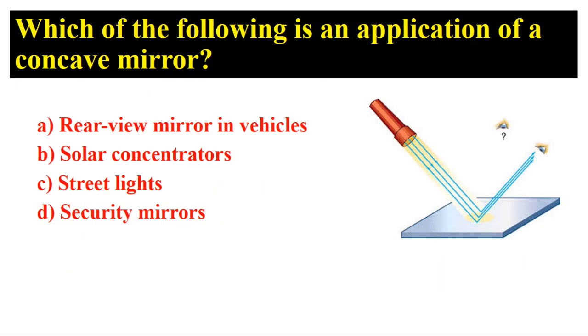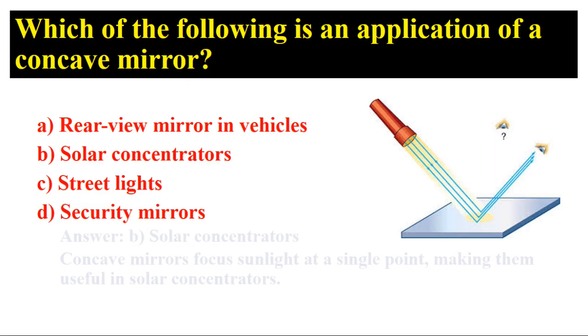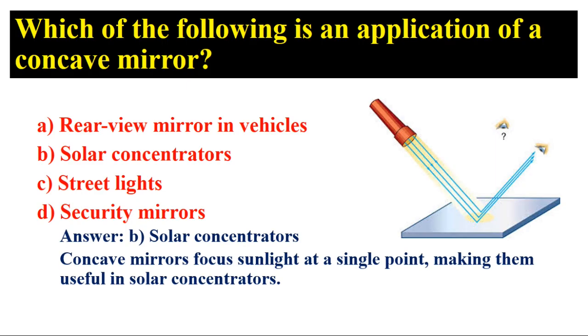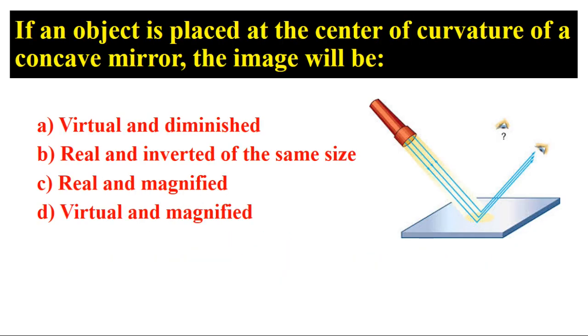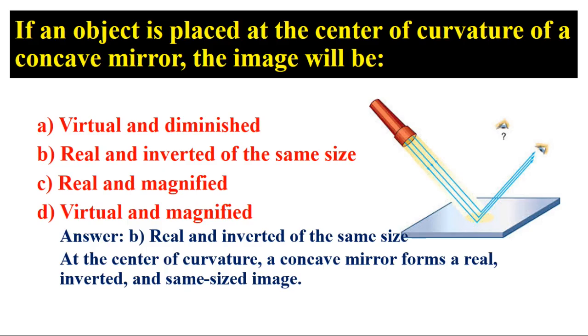Which of the following is an application of a concave mirror? Answer: B. Solar concentrators. Concave mirrors focus sunlight at a single point, making them useful in solar concentrators. If an object is placed at the center of curvature of a concave mirror, the image will be Answer: B. Real and inverted of the same size. At the center of curvature, a concave mirror forms a real, inverted, and same-sized image.